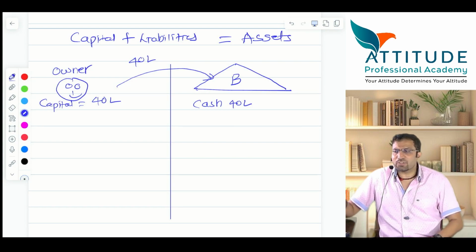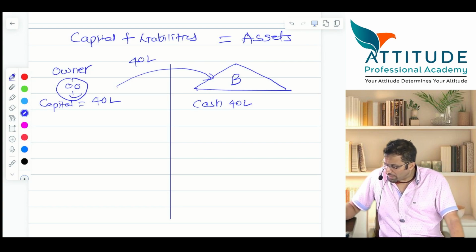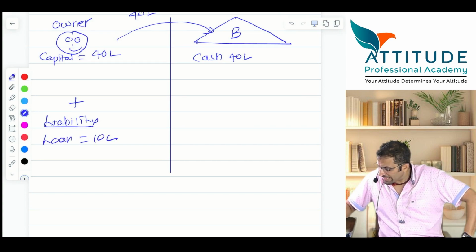Now, let us assume that to start a business you require 50 lakhs. But the owner has put in only 40 lakhs. Now you require a loan. You take a loan from the bank. It's a liability. What is the liability? Loan. How much loan did you take? 10 lakhs. Now this 10 lakhs was also put here. So cash increases by another 10 lakhs. Is that clear?